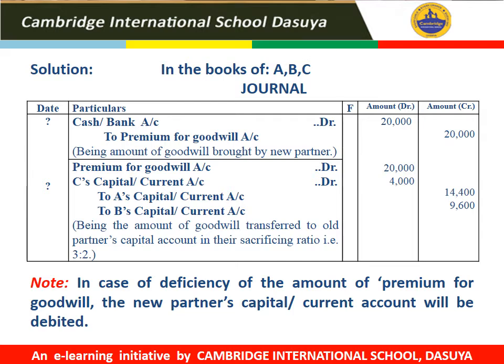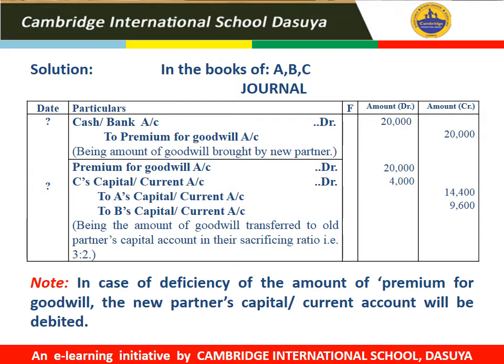Then after the first entry, this amount of rupees 20,000 will be transferred to sacrificing partners in their sacrificing ratio along with the amount of deficiency which we will be getting by debiting C's capital or C's current account.